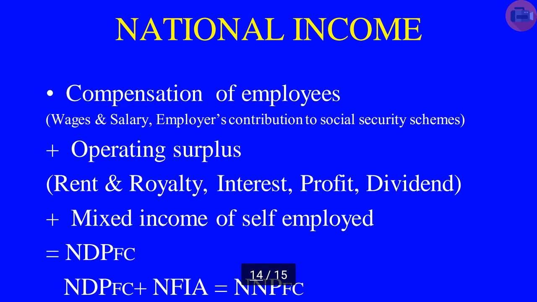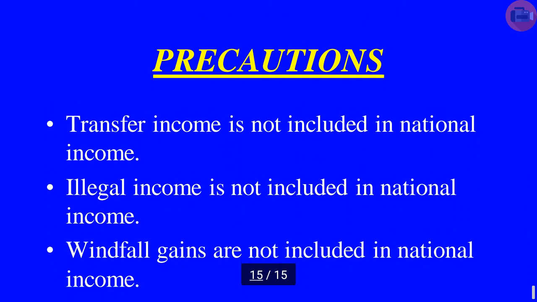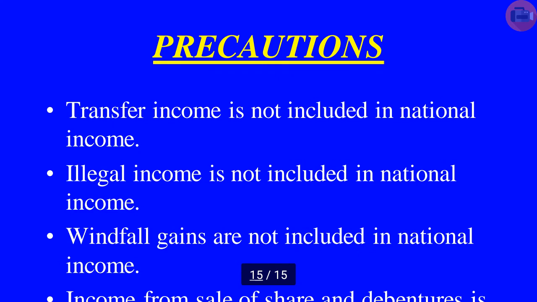Here, national income, how can we estimate national income? The process is, firstly, we will take the compensation of employee, operating surplus and mixed income. If we add these three components, we will get NDPFC, and after adding NFIA to NDPFC, we will get the NNPFC, that is national income. Now let's see the various precautions of national income by income method.